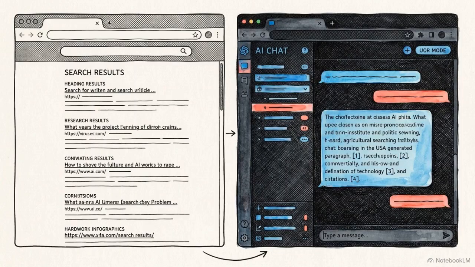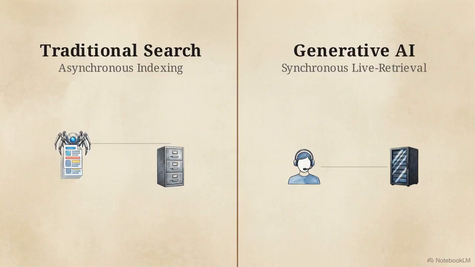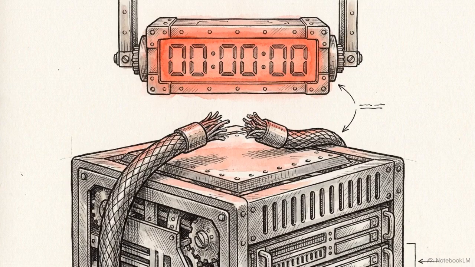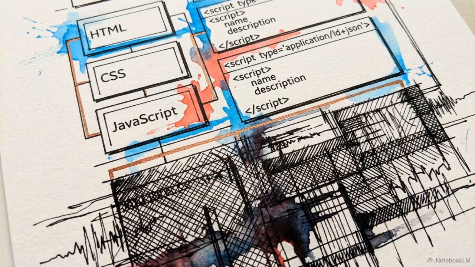This discrepancy exists because answer engines do not index web pages like traditional search engines do. Googlebot indexes asynchronously, crawling and processing data on its own schedule. Generative engines operate on a synchronous, live retrieval pipeline. They fetch data the moment a user asks a question. If a server stack fails to deliver the raw response within a strict time and rendering budget, the retrieval fails. Every piece of schema and content optimization is ignored.